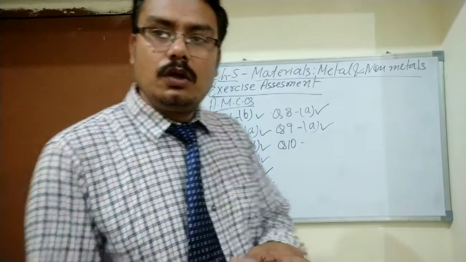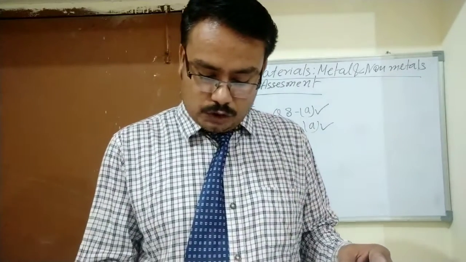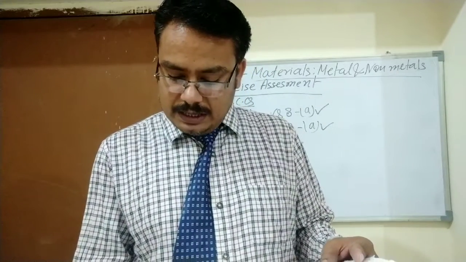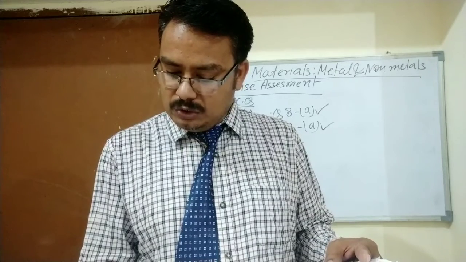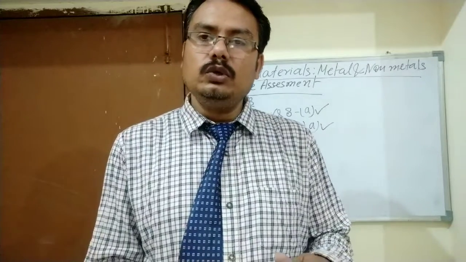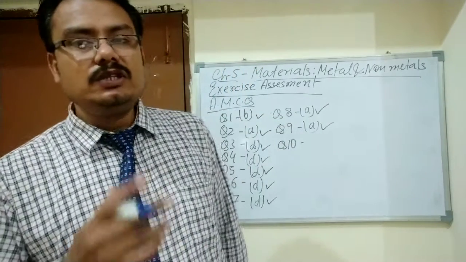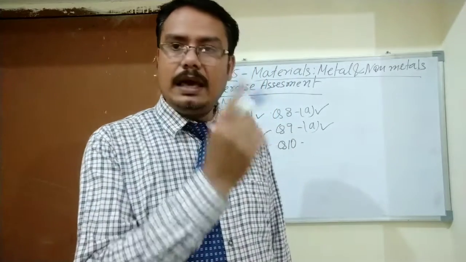Now student, question number 10, what is it telling? Which of the following properties is not responsible for copper to be used in electric conduction wire? You know very well student, there are only 2 metals, copper and aluminium.